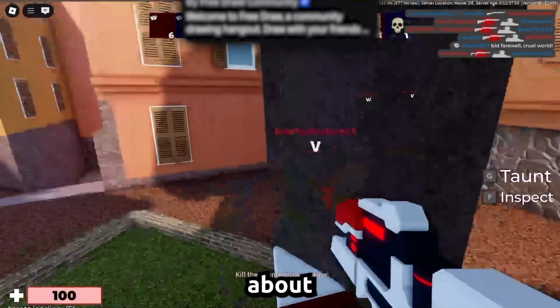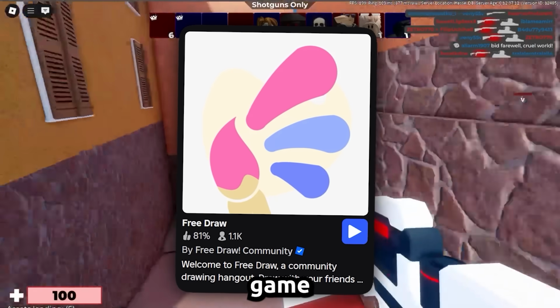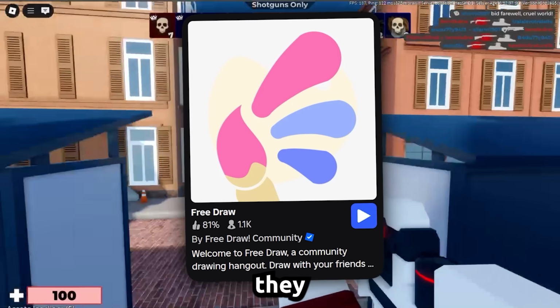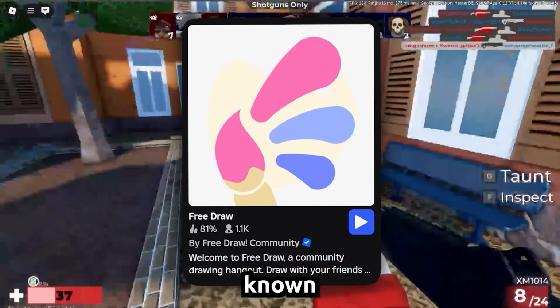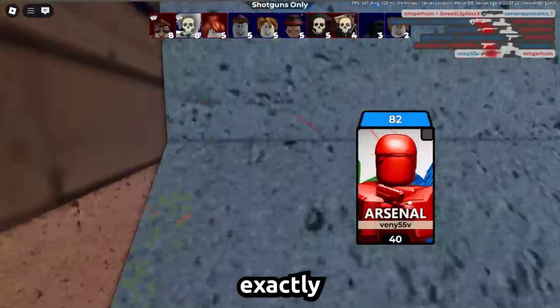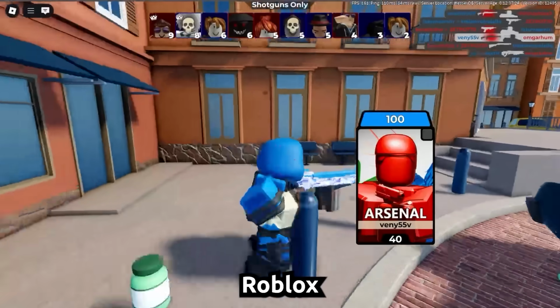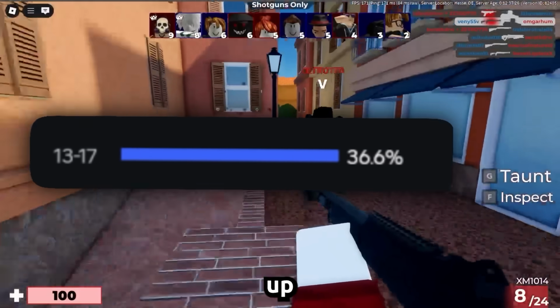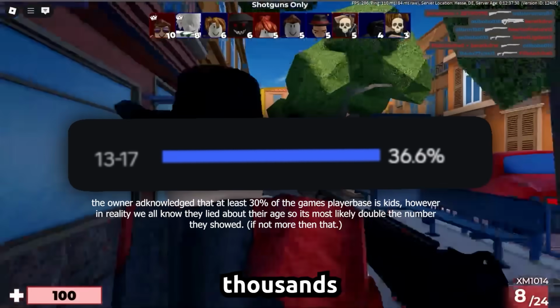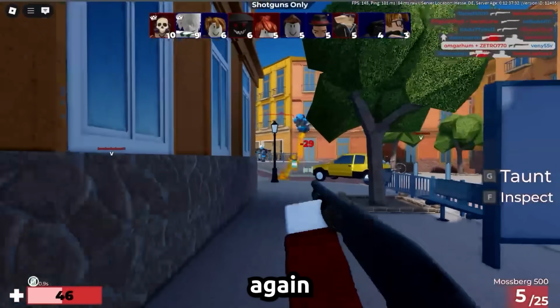So for some context about the game, FreeDraw is a collaborative art game on Roblox where players can use brushes, layers, and shapes to draw anything they want on a shared canvas. It's also known for its smooth drawing tools, saving features, and social atmosphere, which is exactly why it was so popular among Roblox artists. The game's player base was made up entirely of kids and teenagers, and its public Discord server has hosted tens of thousands of users, many of whom are, again, minors.